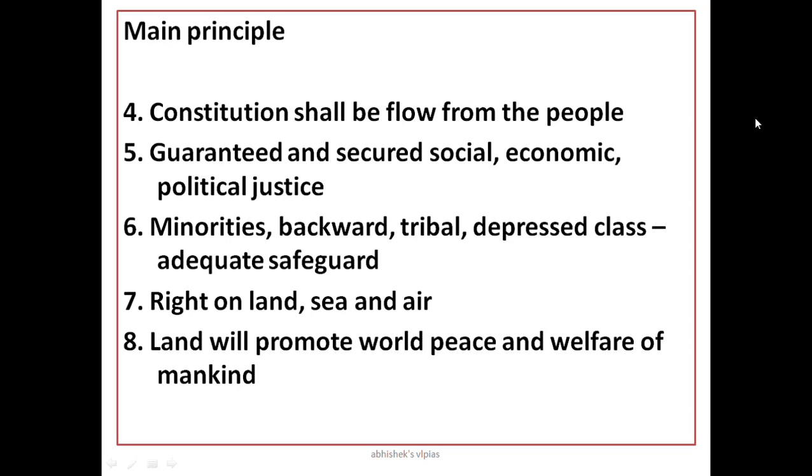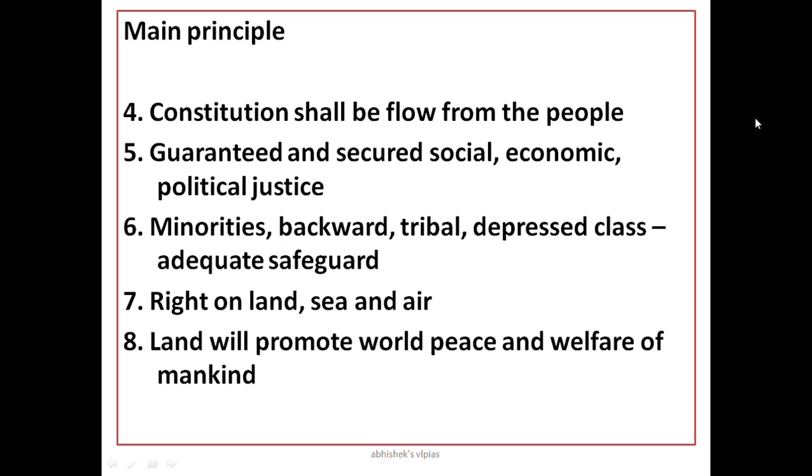And the sixth point related to the objective resolution is that minorities, backward and tribal areas, and depressed classes all get adequate safeguards for their living. And the next one is the right on land, sea, and air. We have our own right. We are sovereign ultimately. And the last but not the least, India will promote world peace and the welfare of mankind. So we are sovereign, we are a republic, we are independent, but we will work to promote world peace and the welfare of mankind. Those are the 8 main important points related to the objective resolution of Jawaharlal Nehru.